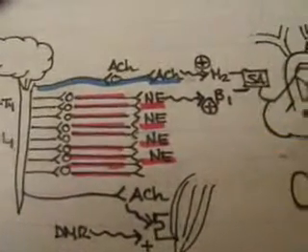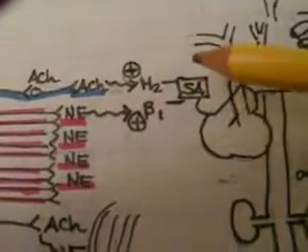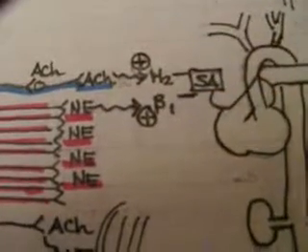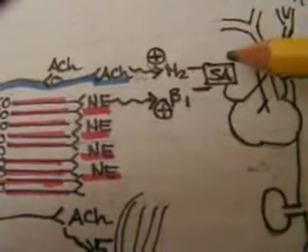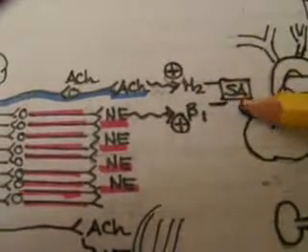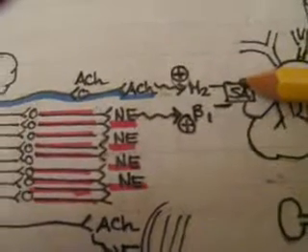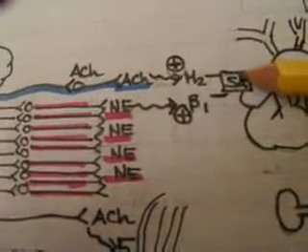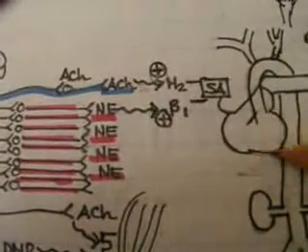And an example would be the SA node. The SA node is located at the junction of the superior vena cava and the right atrium. And the SA node governs the rate and rhythm of the heart. Depending on which tone predominates, whether the parasympathetic tone or the sympathetic tone, the dominating influence on the SA node will govern whether the heart rate is going to be increased or decreased, and whether there's going to be an increase in inotropic effect on the ventricles.